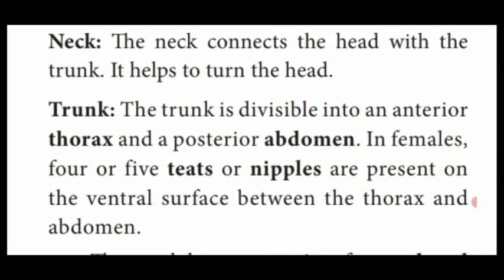Trunk, which means body, divided into anterior thorax and posterior abdomen.